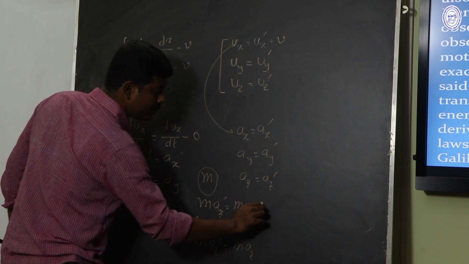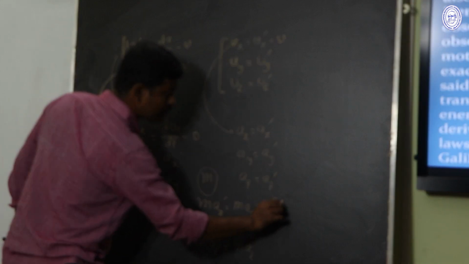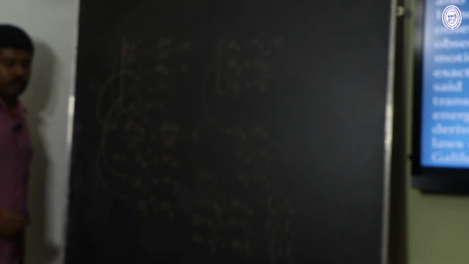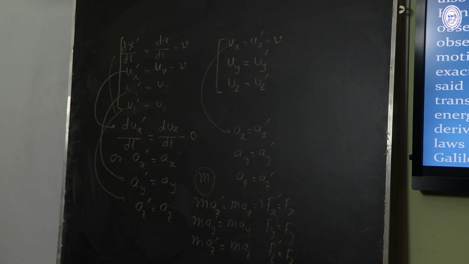That is, fx prime equal to fx, fy prime equal to fy, fz prime equal to fz. So the force acting on the particle is the same in both the S frame and the S dash frame.